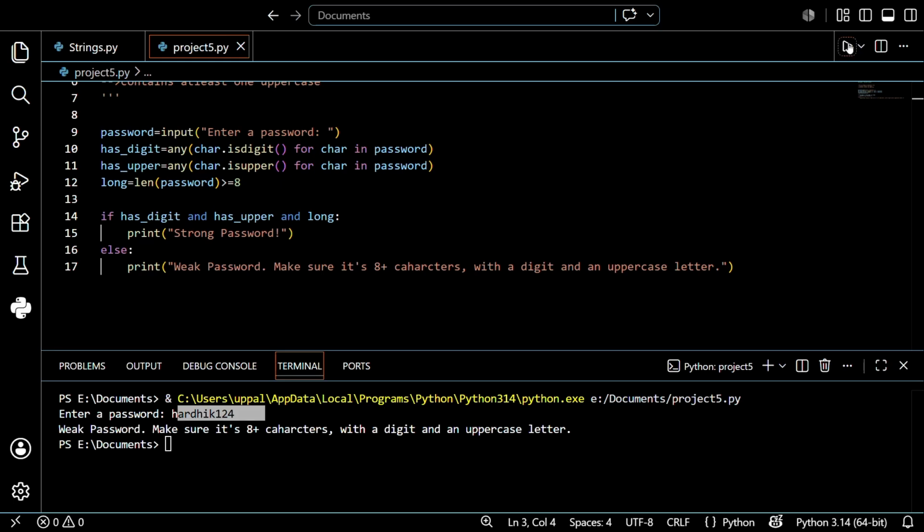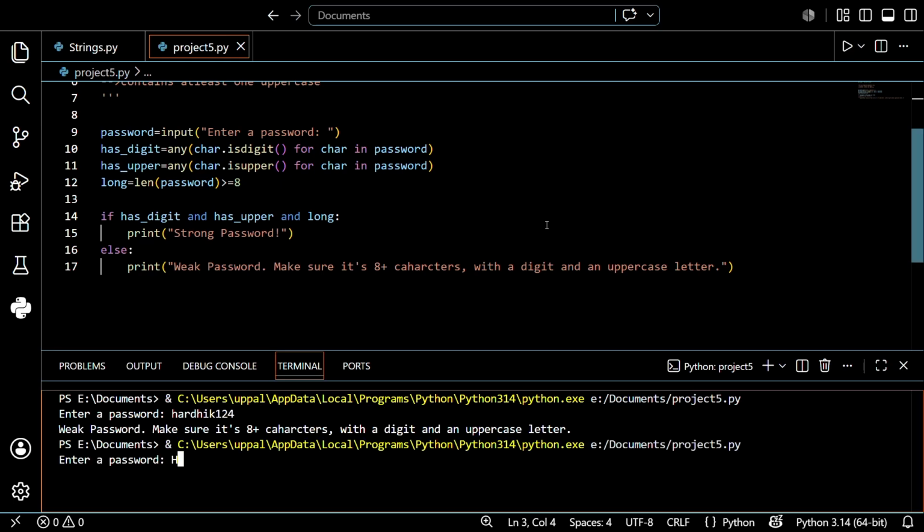So let's run it again. Write RD1234, just under. It shows strong, because it contains 8 or more characters, along with digits and an uppercase letter.